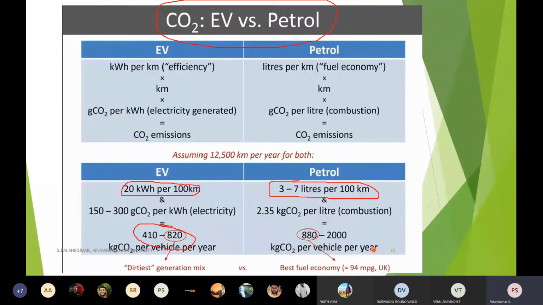If you see there, even a very good case with a proper fuel economy of 94 miles per gallon. 1 gallon is nothing but one barrel, it is around 3.7, 3.8 liters. You can assume that for 1 gallon. So even in a very good case, it is 880 kilograms of carbon dioxide. Whereas this, even as a dirtiest mix, where I'm completely dependent on thermal power plants, coal and all, even a dirty mix is giving 820. So this is how we have to differentiate.